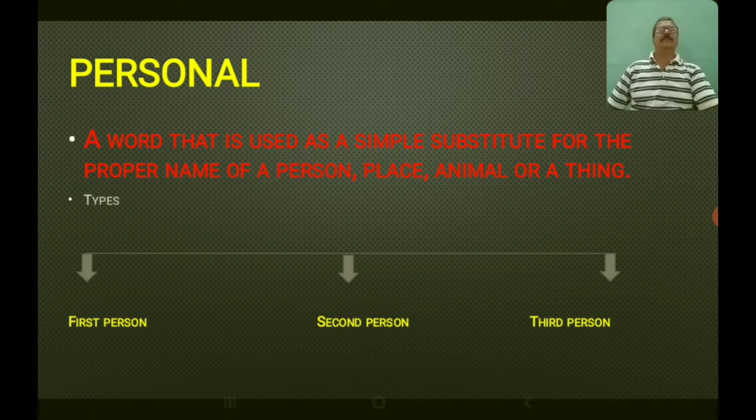Let us find the types of personal pronouns. What is personal pronoun? A word that is used as a simple substitute for the proper name of a person, place, animal or a thing is called personal pronoun. There are 3 types of personal pronouns: first person, second person, third person.